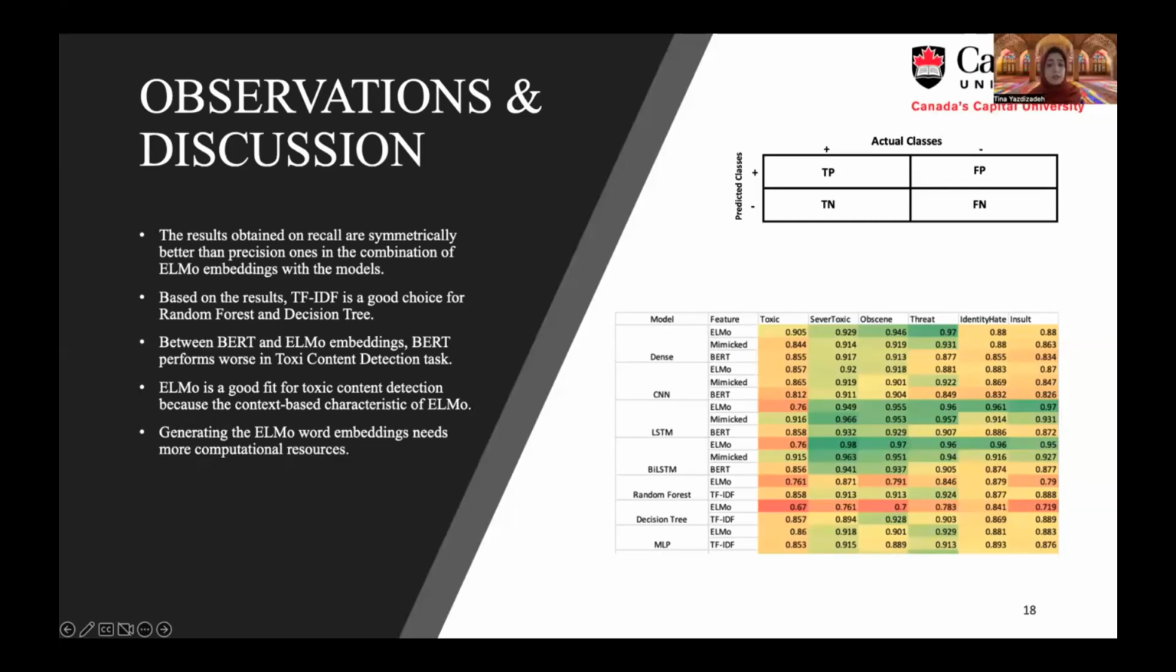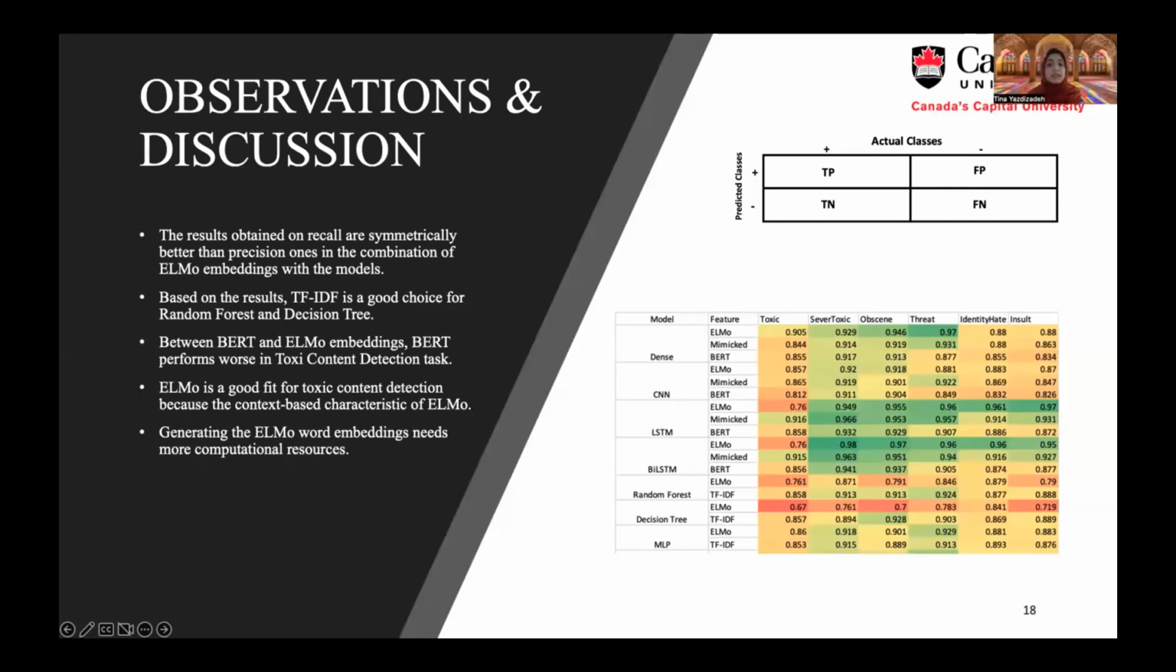From the results, we can infer that the TF-IDF algorithm is a good choice as a word embedding for random forest and decision tree. Moreover, the results suggest that ELMo word embedding could be a good choice for neural network-based models. Between BERT and ELMo embedding, BERT performed worse in toxic detection tests.